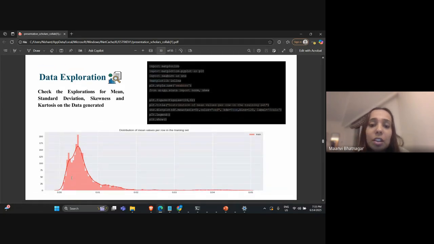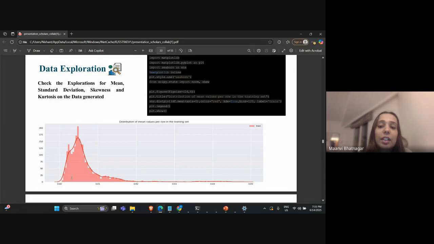This is done using the matplotlib library in Python and Seaborn. In the first figure we can see that we have calculated a distribution of the mean curve, and because we have normalized, we can see that most of our data lies between 0 and 0.1, not even 1, it is more towards this side. So between 0 and 0.01 most of our data will be present, and from here we have to find out where most of the faulty data is present.